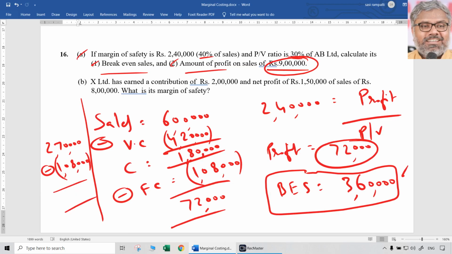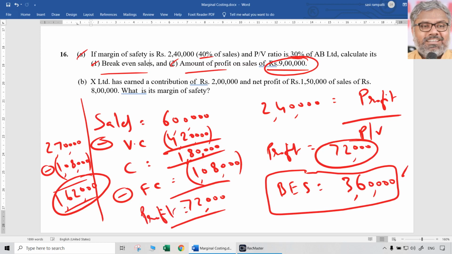So 2,70,000 minus 1,08,000 is 1,62,000. 1,62,000 is the profit if the sales are 9 lakhs. Currently sales are not 9 lakhs, they are only 6 lakhs. At 6 lakhs sales, profit was 72,000, though it was not asked. We calculated it for convenience purposes.